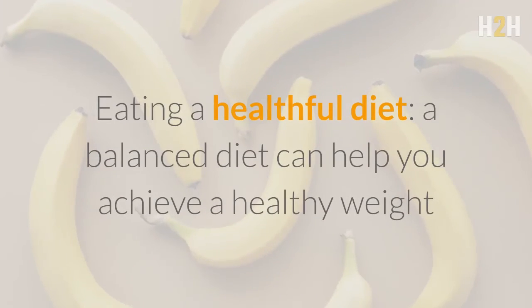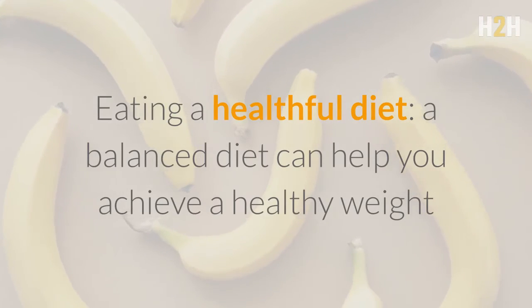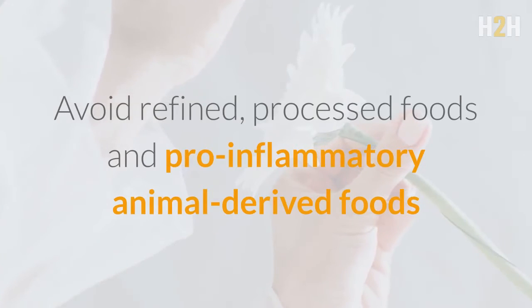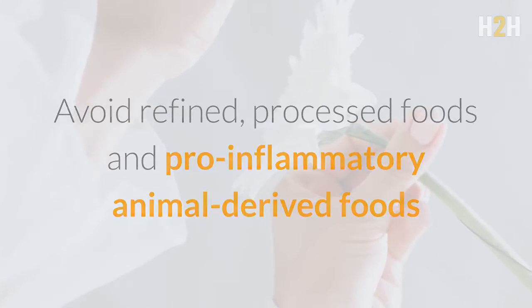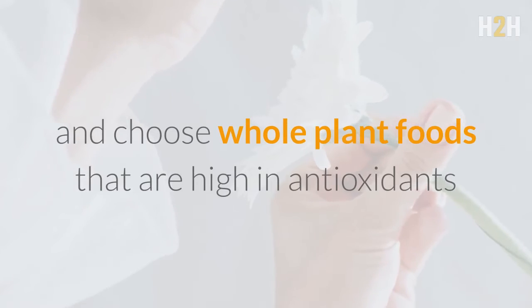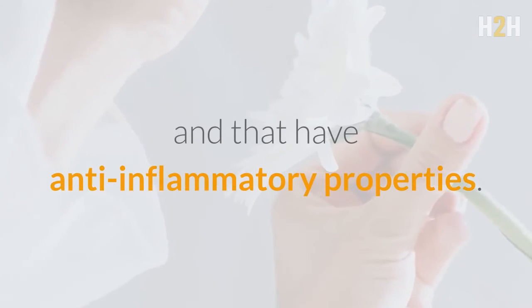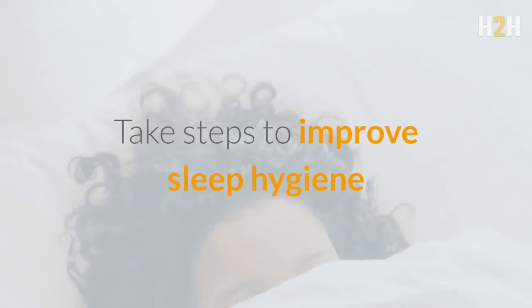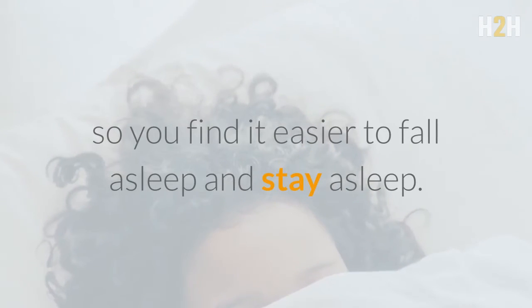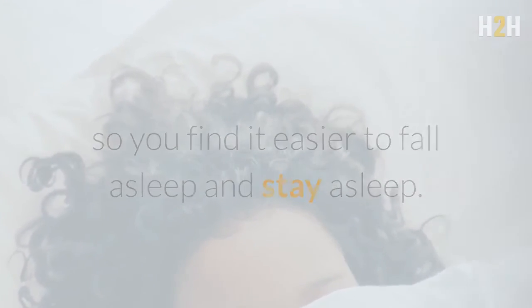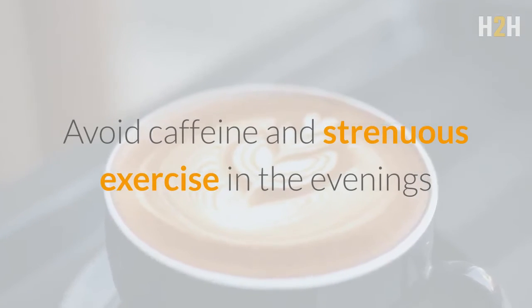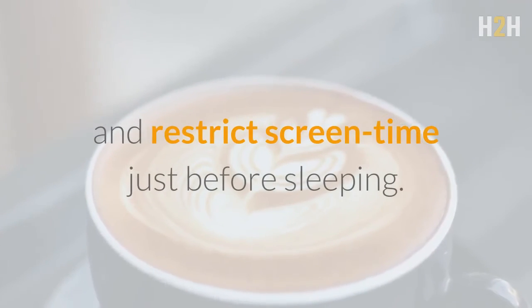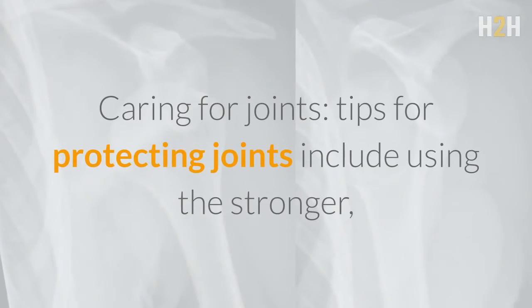Eating a healthful diet. A balanced diet can help you achieve a healthy weight and control inflammation. Avoid refined, processed foods and pro-inflammatory animal-derived foods and choose whole plant foods that are high in antioxidants and that have anti-inflammatory properties. Improving sleep. Poor sleep can aggravate arthritis pain and fatigue. Take steps to improve sleep hygiene so you find it easier to fall asleep and stay asleep. Avoid caffeine and strenuous exercise in the evenings and restrict screen time just before sleeping. Caring for joints.